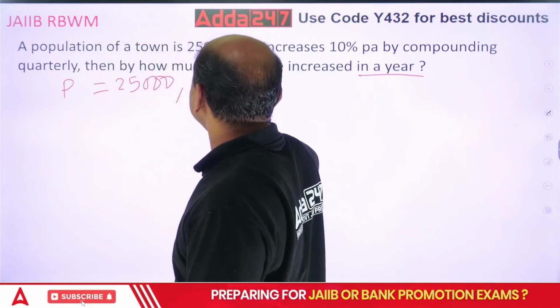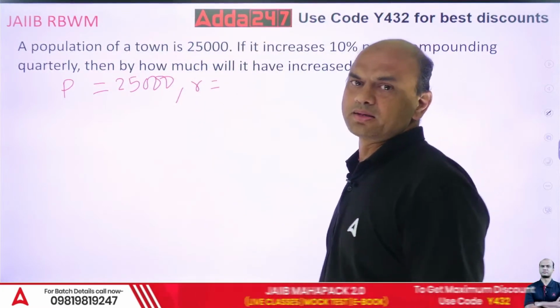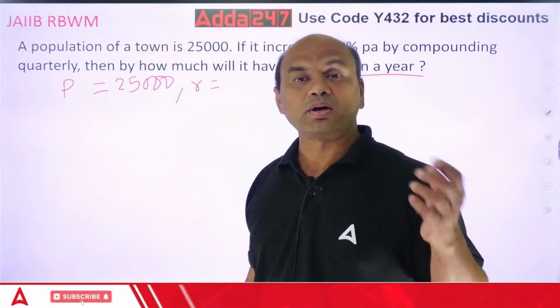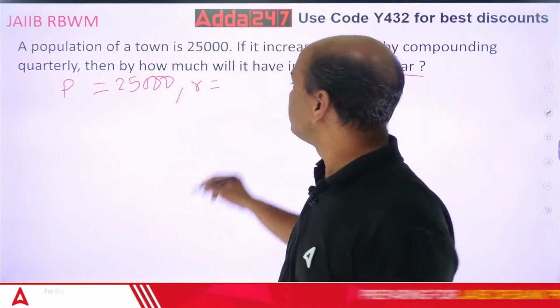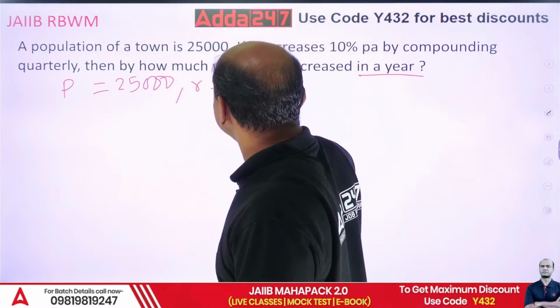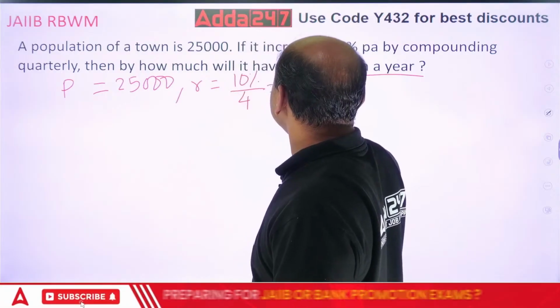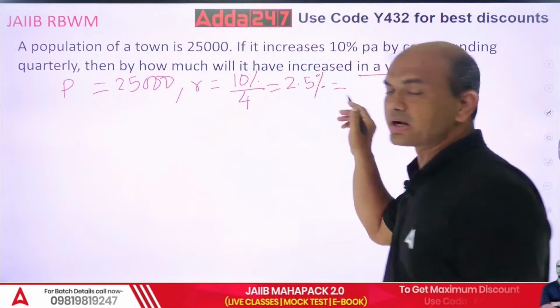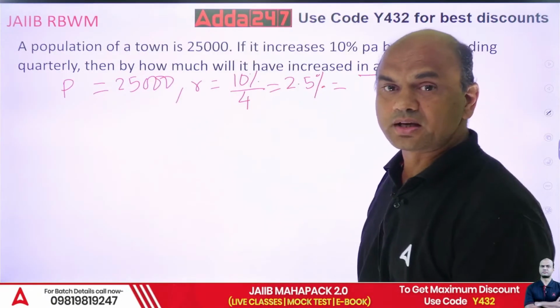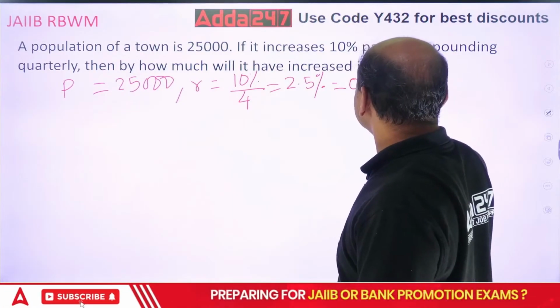Then R is given as what? Rate of interest. Means what is it increasing? 10% per annum. But I want it compounding quarterly. So compounding quarterly means what? 10% divided by 4. So that is equal to 2.5%. You have to write it in terms of upon 100, so it will be 0.025.